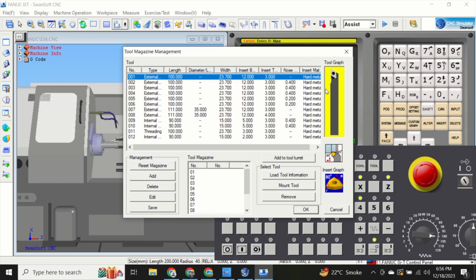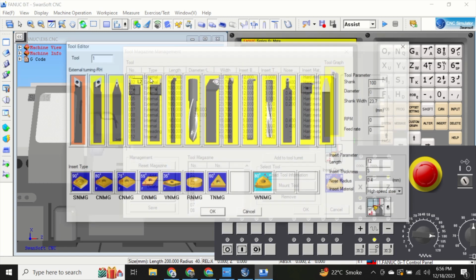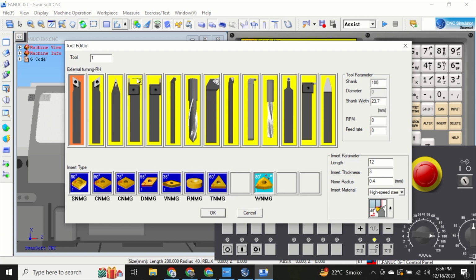Now moving to the tool type and double click on it. New window will open, and that is the Tool Editor. And this is the Tool 1. This is External Turning Tool right hand side. External Turning Tool left hand side.